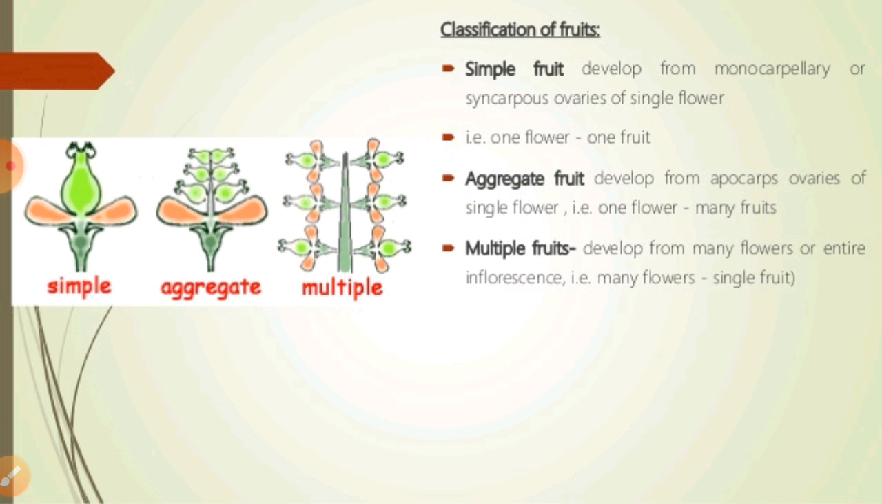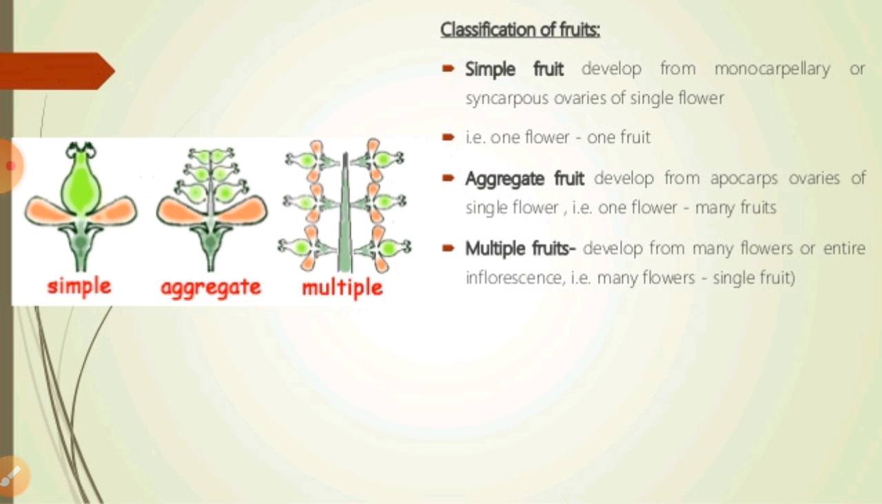On the other hand, we can again say the multiple fruits, right? Especially in the case of multiple fruits, they develop from many flowers or an entire inflorescence, many flowers with a single fruit, meaning they are capable of such things in that particular condition.